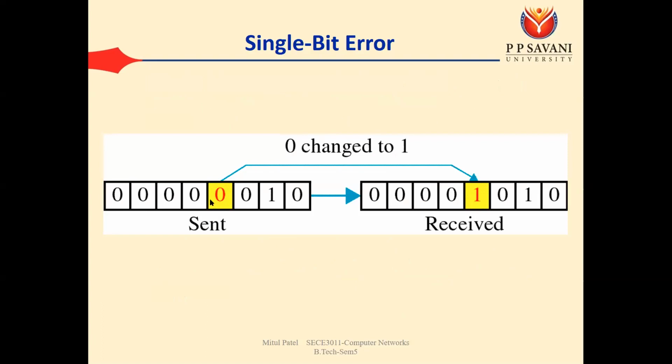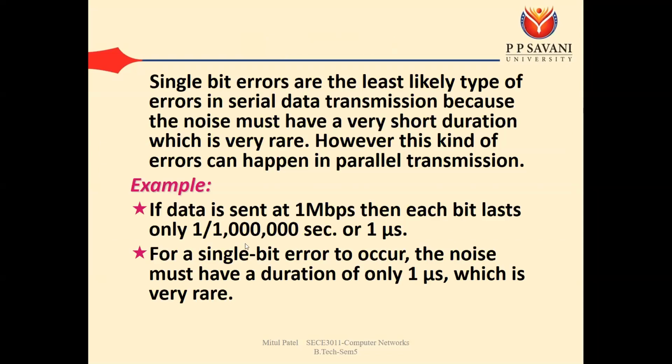To generate a single bit error, the duration of noise should be only 1 second. Only then can we have a single bit error, and that is a very rare case. Noise generally has a duration that is larger than the bit duration. So it is a very rare case that only a single bit is changed during the transmission.